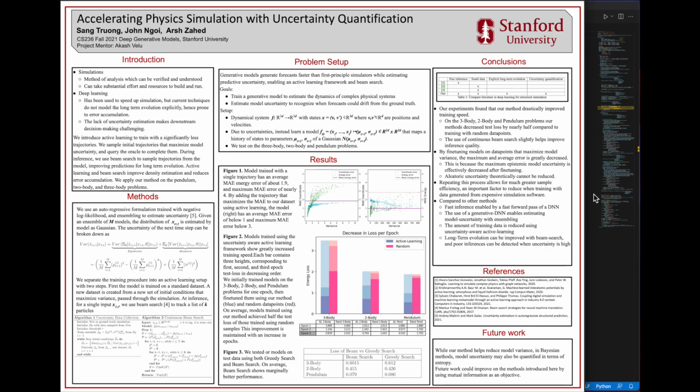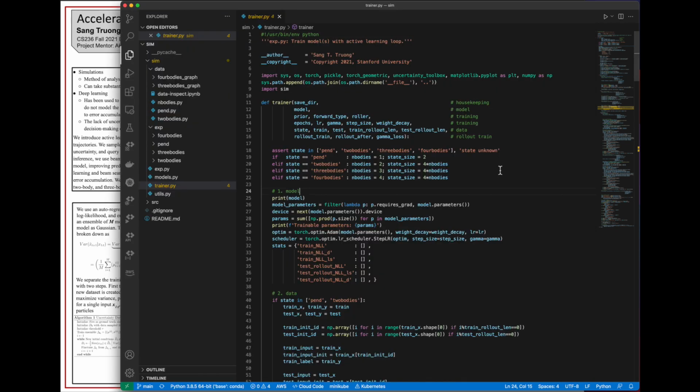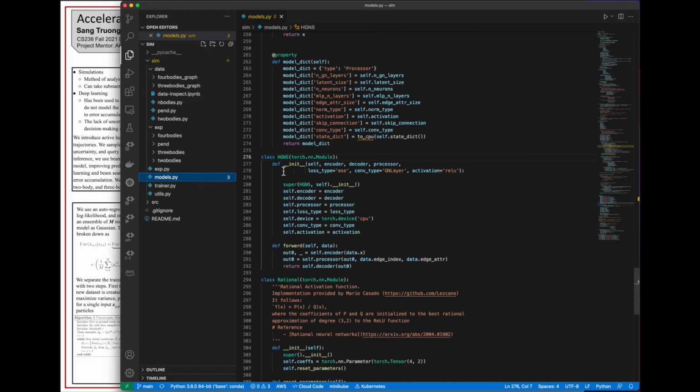We would like to spend the last few minutes to look at our code structure that helps simulate this project. Here is our code base showcased in Visual Studio Code. Take a look at the left, which shows you our code structure. First, let's talk about the model file.